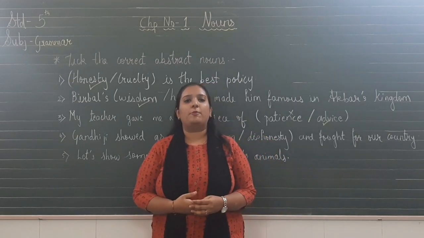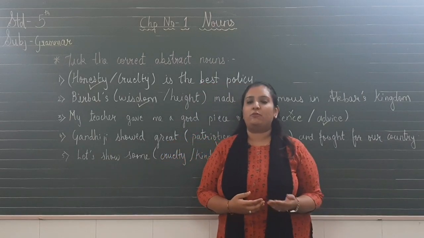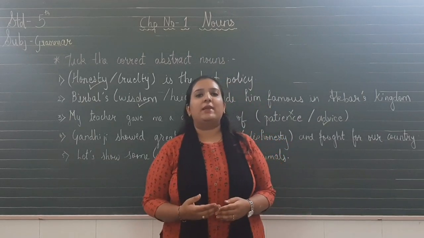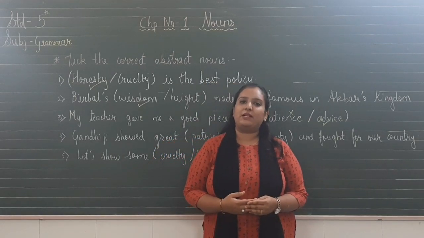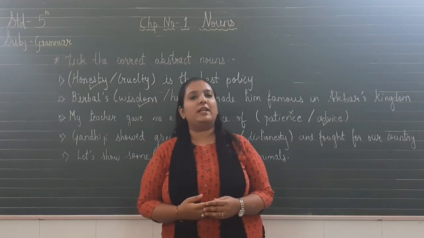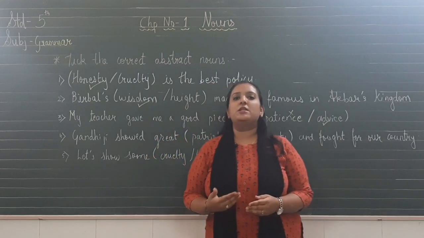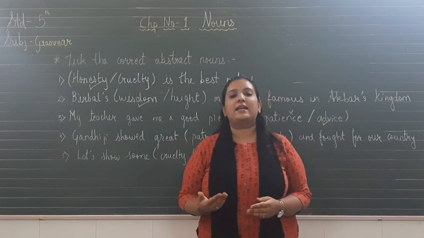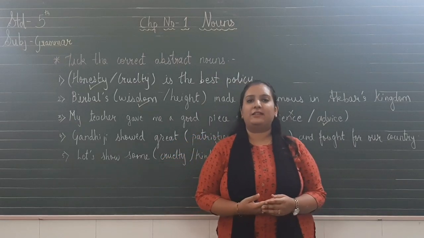Now let us move to proper noun. What do you mean by proper noun? The particular or the specific name which we give to person, place, animal or thing, and they always start with a capital letter. After proper nouns we studied collective nouns. What do you mean by collective nouns? The names which we give to the groups. What groups? Groups of people, animals and things. The names which we give are called the collective nouns.